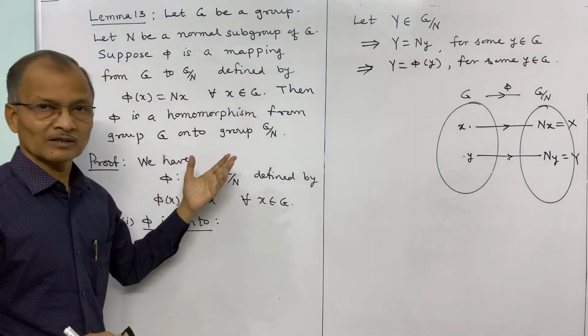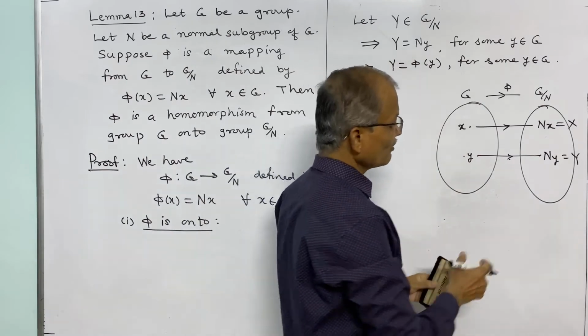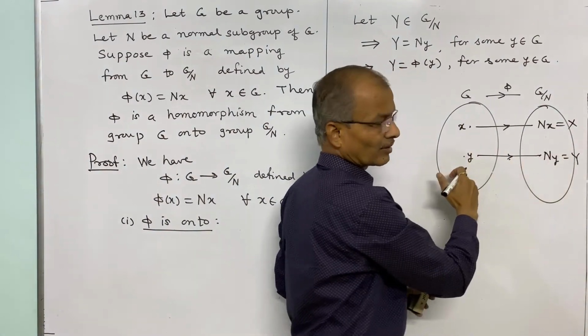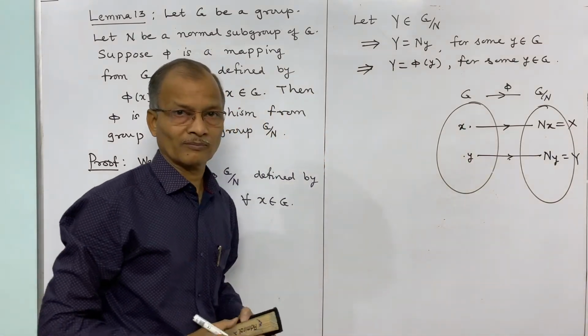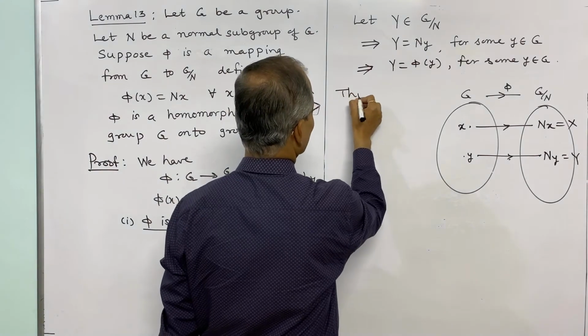So it may be written in terms of x or y, but the meaning of the onto property is that for every element of the second set, the codomain, there is an element in the domain. Then the mapping is onto, and this shows that phi is onto.